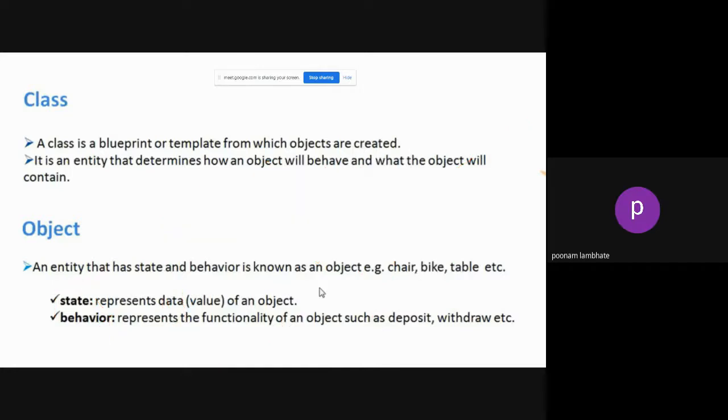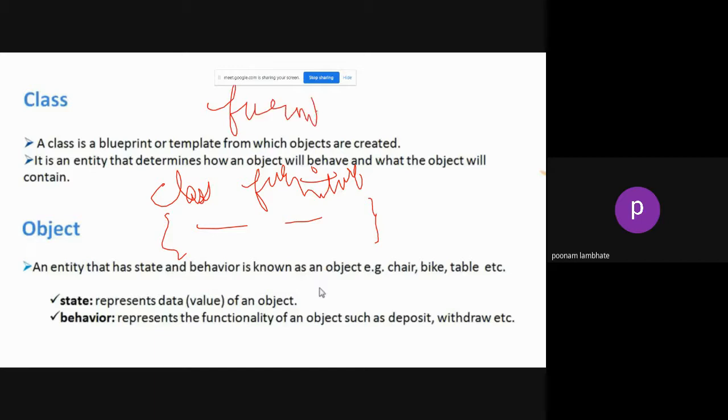For example, if you have a class called furniture, inside this you will have variables called states and functions called behaviors. Then you will create an object of this class. How will we create an object of the class? You will write furniture, and then the name of the object. It can be obj, or since it is furniture, the objects can be chair, table, sofa, or something like that. I'm just giving an example.